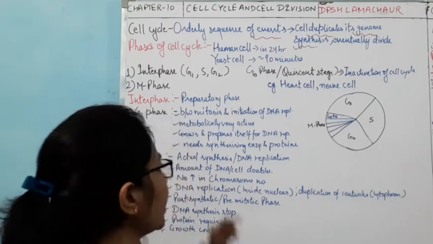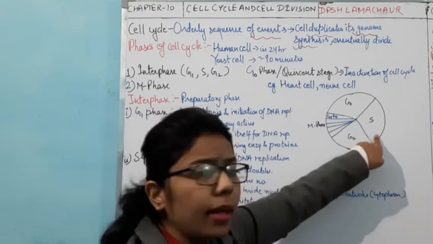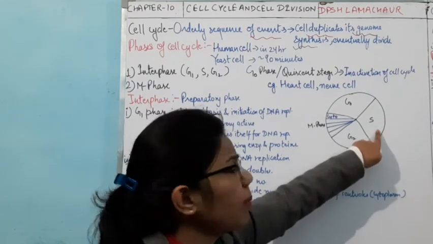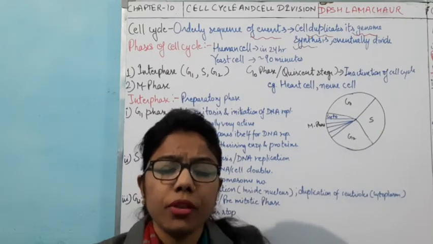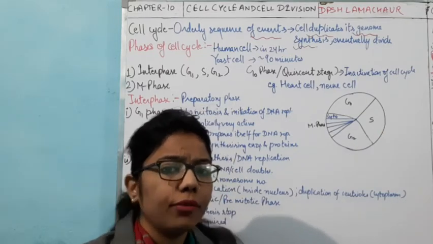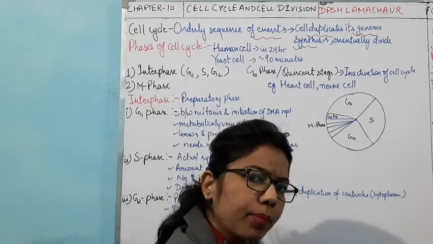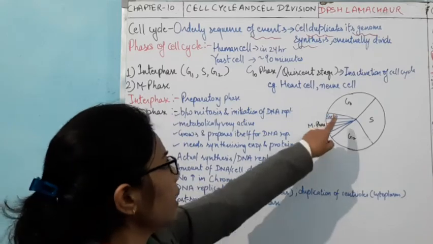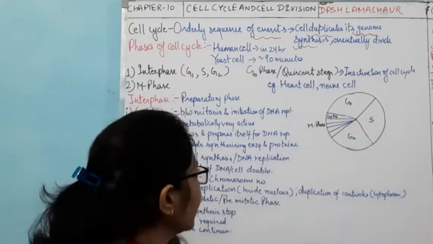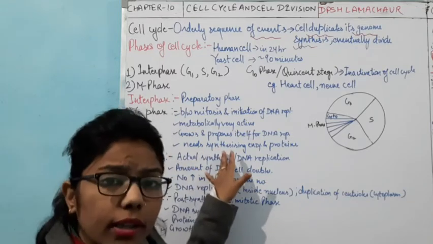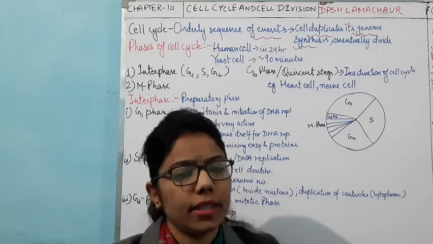So we can say that it grows and prepares itself for the DNA replication, because the DNA replication takes place in which phase? In the S phase. You have to memorize where this particular event takes place. So we have done the G1 phase: it is metabolically active, cell size increases here, and for that it needs some synthesizing enzymes as well as protein synthesis.